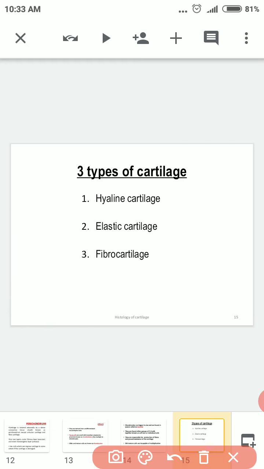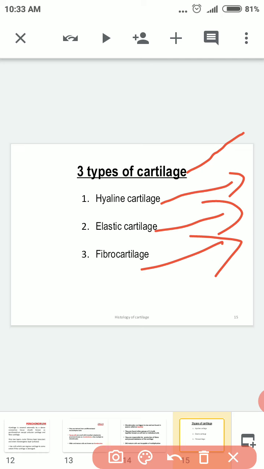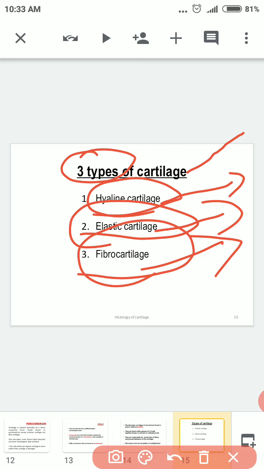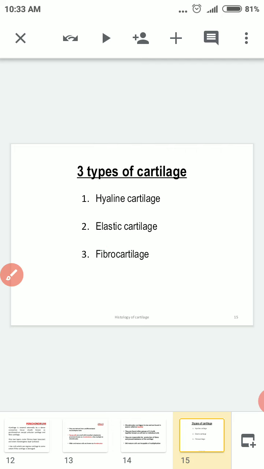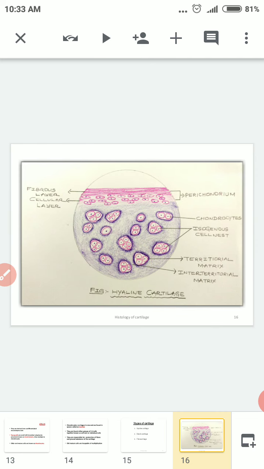Okay, now the next part. This is the part you have to know. What are the three types of cartilage? They are called hyaline cartilage, elastic cartilage, and white fibrocartilage. So there are three types of cartilage: hyaline, elastic, and white fibrocartilage. Let us look at the diagram of all three types. You can see in the diagram here, this is the hyaline cartilage.